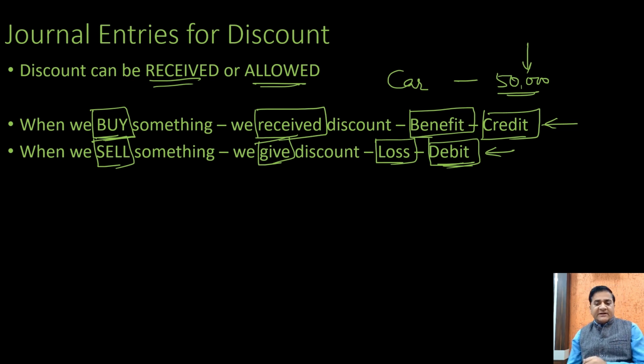If you have received any discount, it's a gain for you. If it is a gain, it has to be credited. Whereas if you are allowing any discount whenever you are selling something, you are receiving less money. So that would be a loss for you, and in that case, the discount account is to be debited. Clear?